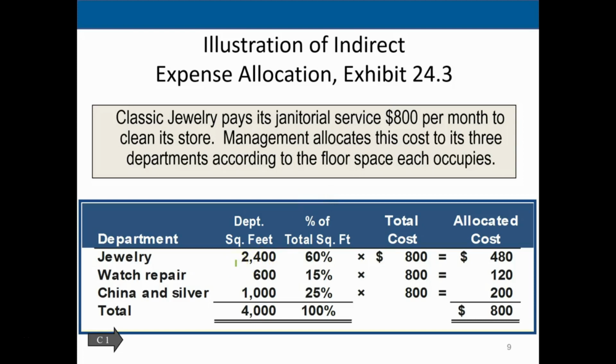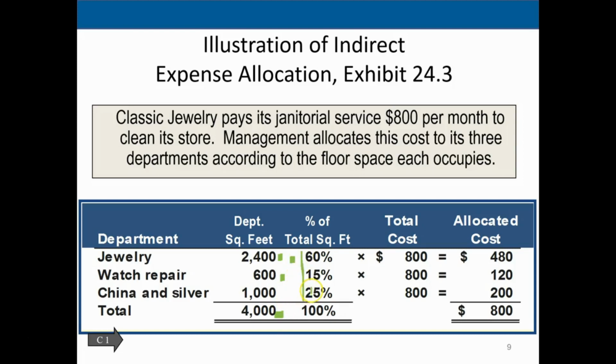This is a very common ratio analysis, and it's good to understand this because it could be applied to many different things. So if we had the square footage of 2,000 for the jewelry, the watch repair 600 square feet, and the china and silver 1,000, that adds up to 4,000. Then if we do an analysis in terms of the square footage for the jewelry, this number divided by this number, we get 50%. The 600 divided by the total 4,000, 15%. The 1,000 divided by the total 4,000, we get 25%. That adds up to 100%.